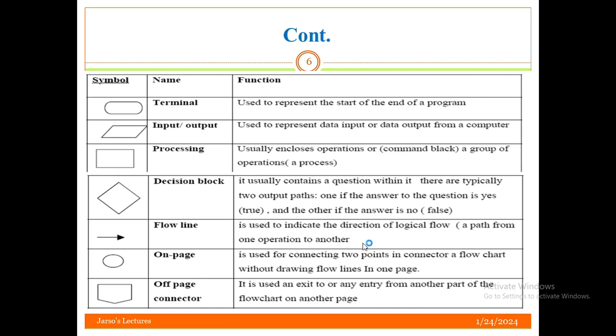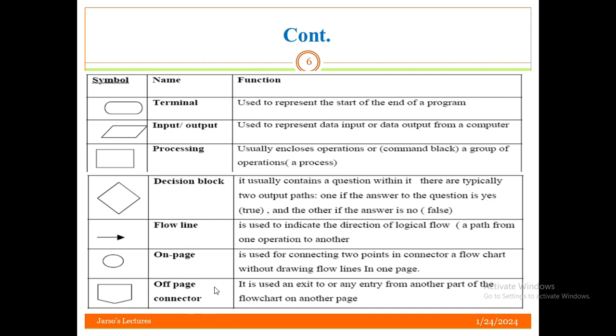A finite set of steps is there, and one step precedes the others. So this flow line indicates the direction of logical flow, the direction in which we are moving. After we finalize one step, what is the next step? To denote that, we use the flow line.